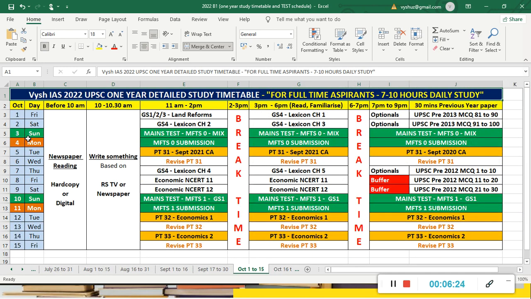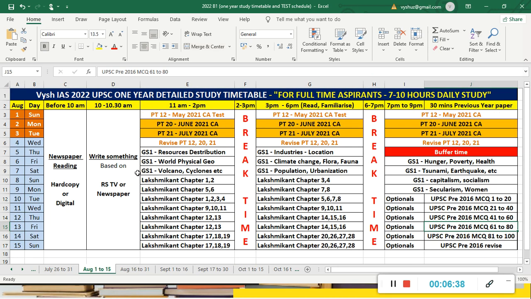And here, if you see, from October 3rd onwards the mains test is beginning. This is the first batch which is running now. If you ask whether you can join and start studying freshly, as of now there is no second batch. You can join this batch itself, and it's open. As I told, all the completed tests till today, meaning tomorrow the 14th, if you join, all 21 tests will be given to you on day 1 itself. You can then find some free time to catch up on those. Meanwhile, you can continue from here, start from what is going on.